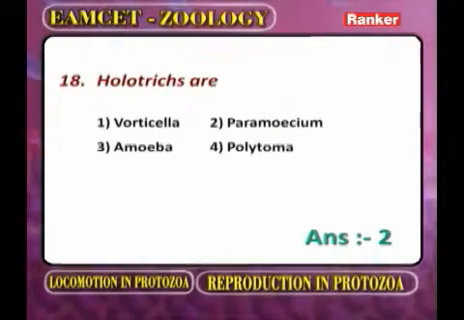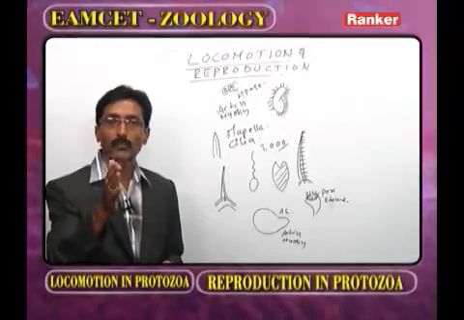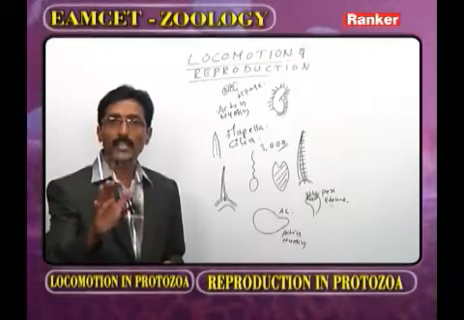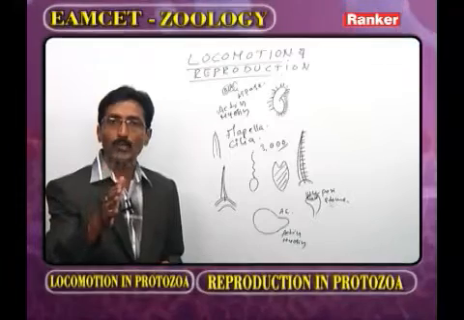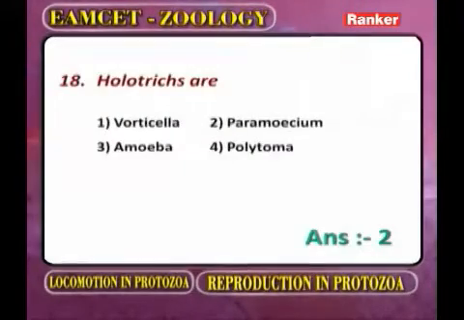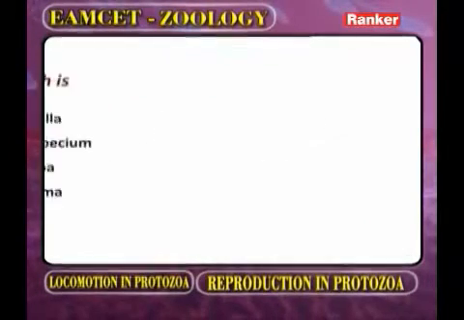In Vorticella, the cilia present at peristome, that we call it as peritrichus. In amoeba, there is no cilia, Pseudopodia. In polytoma, what is present? Flagellum. Now what is the last answer for this question? Paramecium. In the body of Paramecium, all over the body, what are present? The cilia. Such condition we call it as holotrichus. Now we go for the next question.